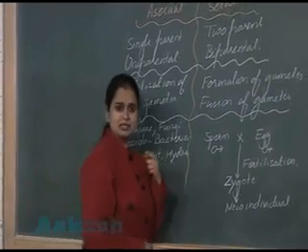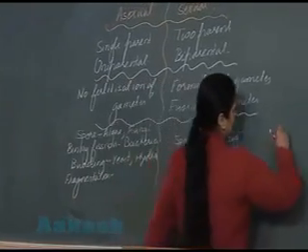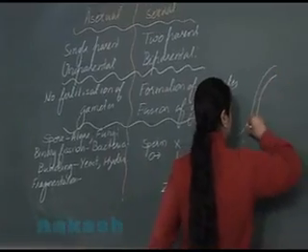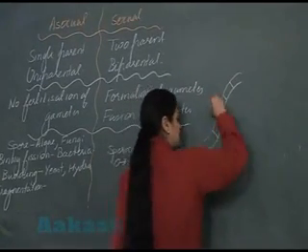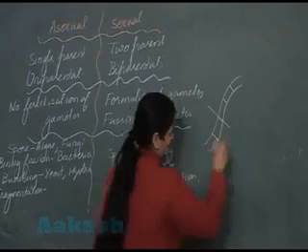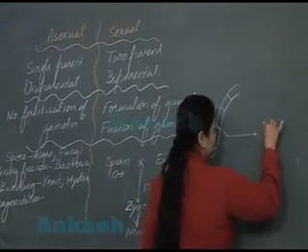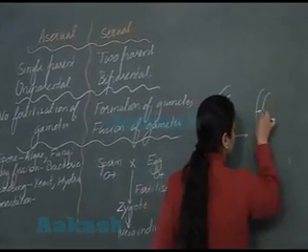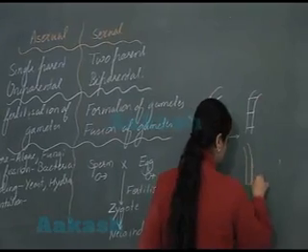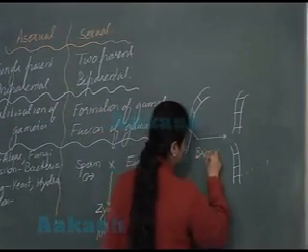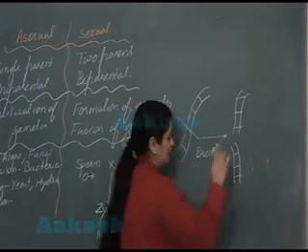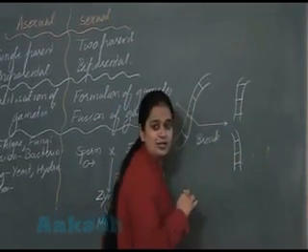What happens in the fragmentation? Let's say this is a filament. This filament, it will break. After the breakage, there is formation of two fragments. It will undergo breakage, due to which there is formation of two fragments.